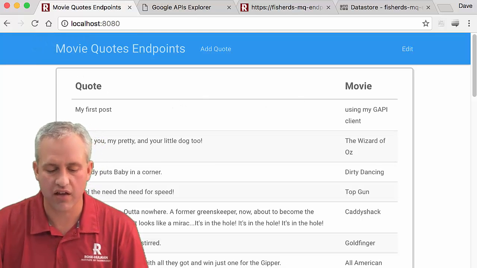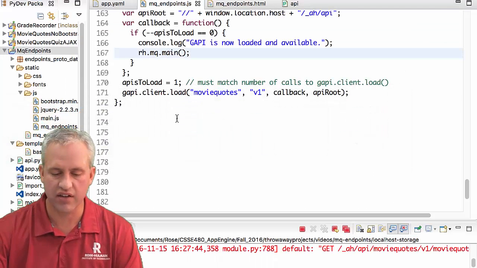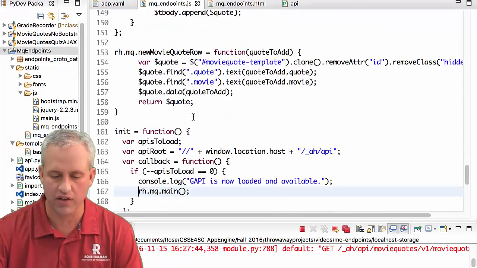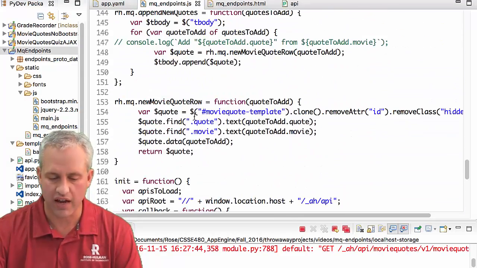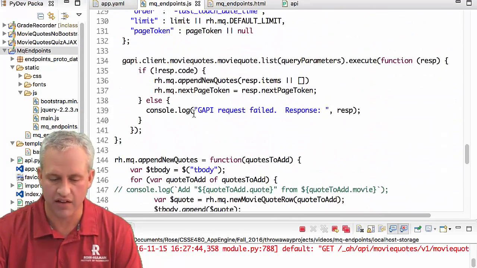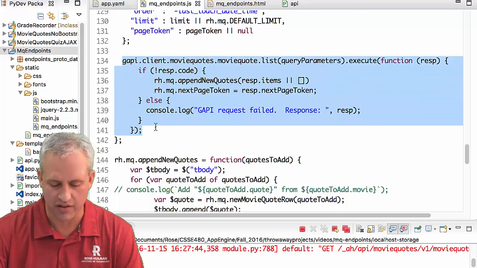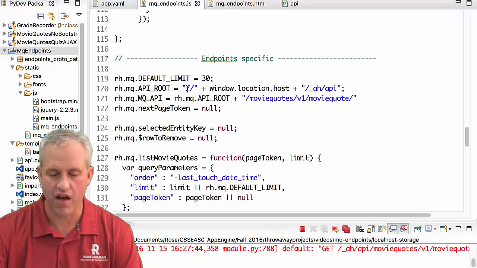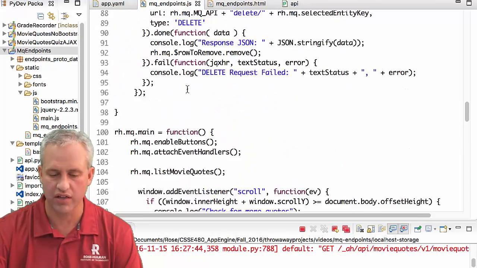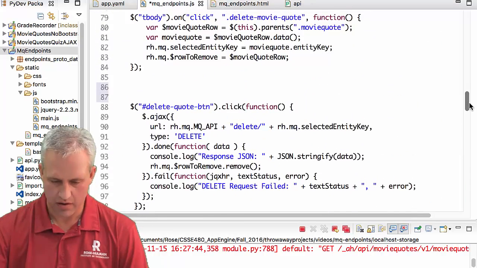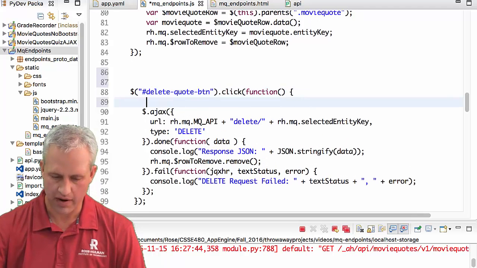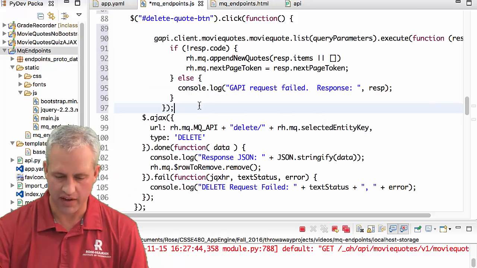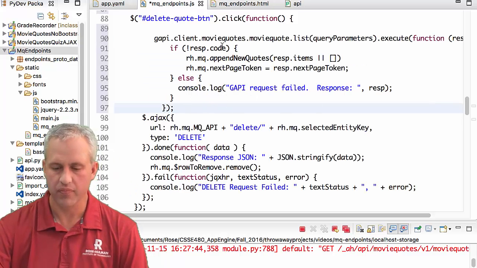All right, so that is list. Let's see if we can implement delete next. We'll do the same thing that we did. Let's see if we can copy list and modify it to work for delete, just as a fun little challenge. So here's the GAPI list, and we're going to go looking for the jQuery delete method. And there is the delete quote button, and here's my Ajax thing. I'm going to paste it right above the Ajax thing, so this is going to replace that.